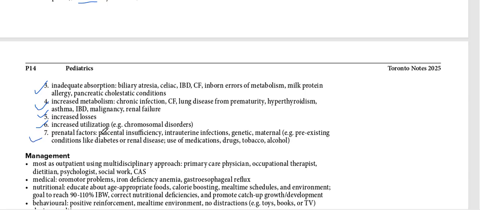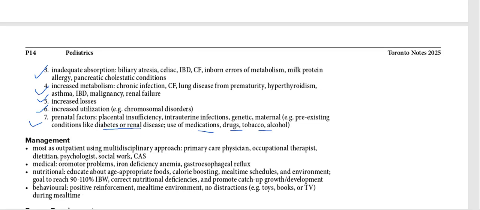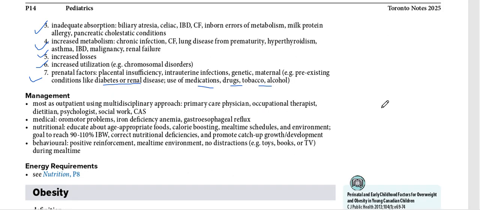For example, during the pregnancy and delivery of the child, if there were any infections, any genetic conditions, maternal conditions like diabetes or renal disease of the mom, and the mom was using certain medications during pregnancy which may be teratogenic, they're not good for the children. Then drugs, and mother's tobacco or alcohol use, which is called fetal alcohol syndrome. That also shows when mom is taking alcohol during pregnancy.